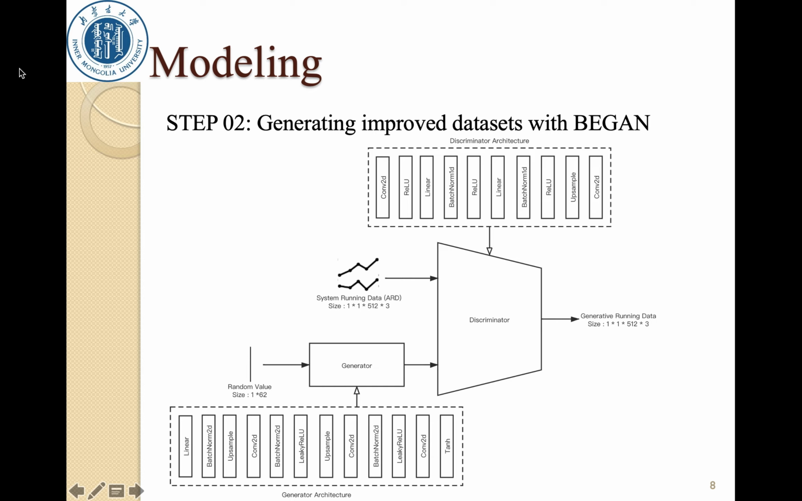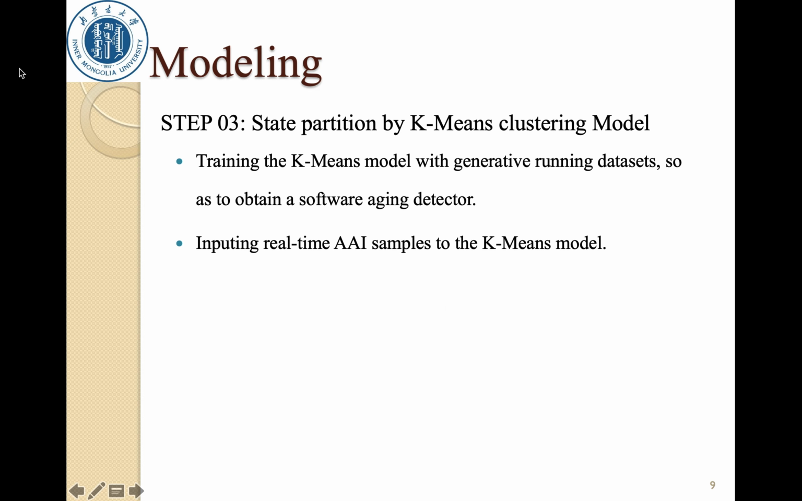After processing the system running datasets, we put them into the GAN as input datasets. When the generative adversarial network achieves Nash equilibrium, we can get the generated running dataset from the generator, which has learned the characteristics of the system running datasets. Then we train the k-means model with the generated running datasets.